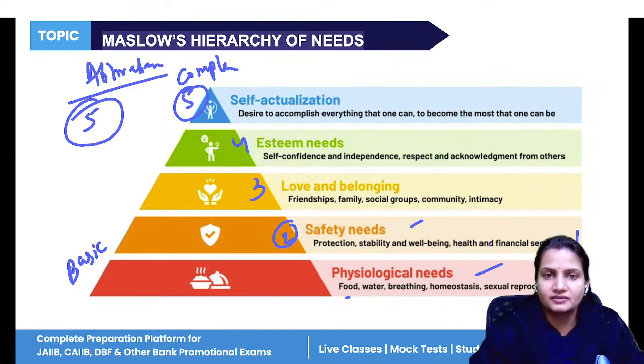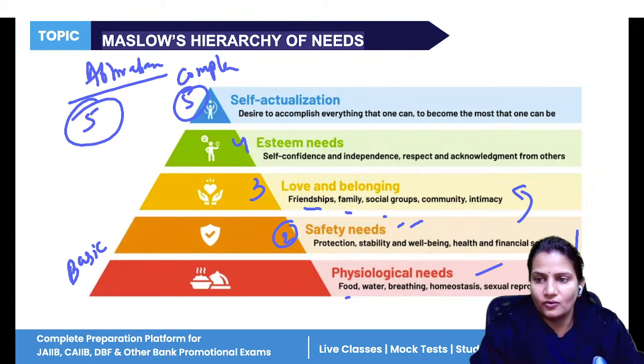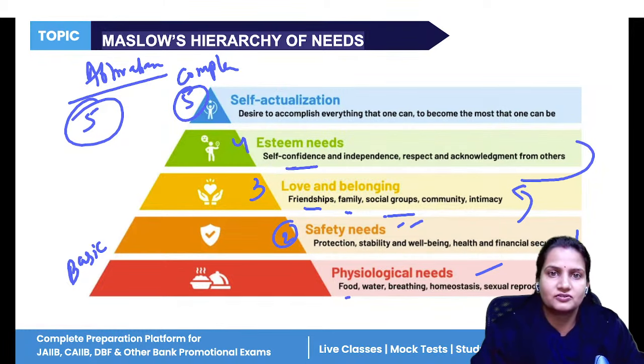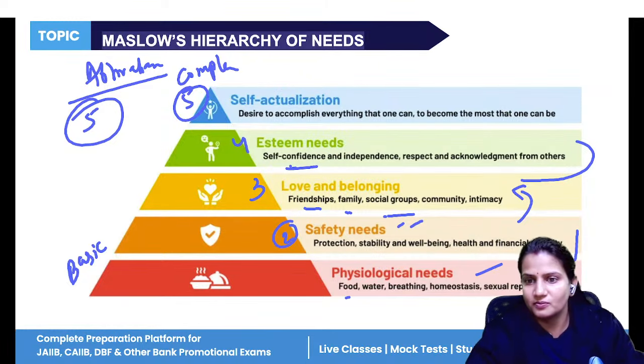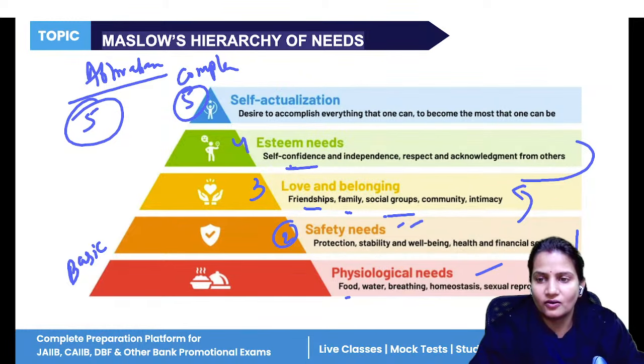After fulfilling this need, the individual will be motivated to satisfy their safety need. An individual needs a good job, a secure life. Third, an individual needs a family, friends, their own social groups. Then esteem needs. Now the individual wants more and more respect from other people. They want acknowledgement from others.